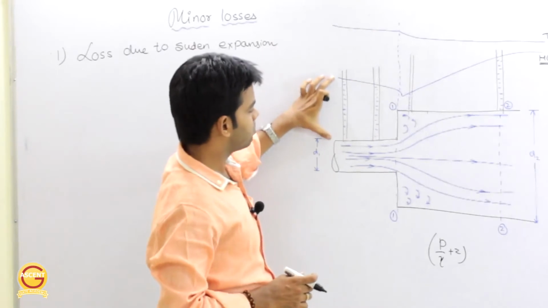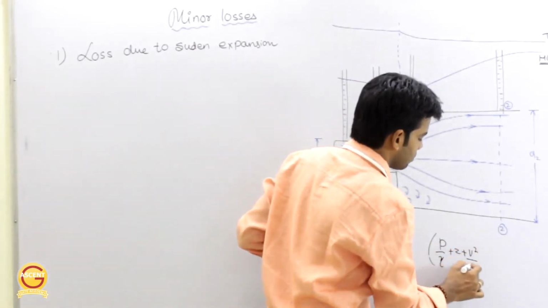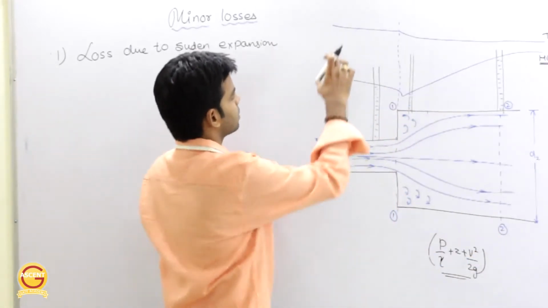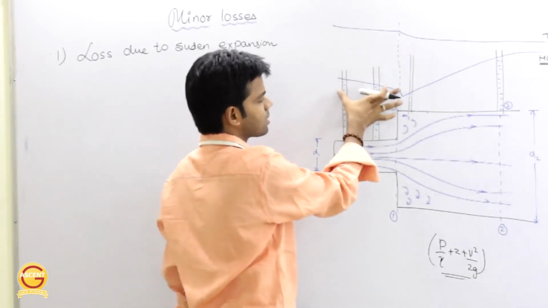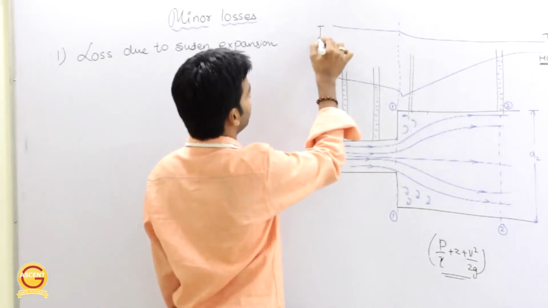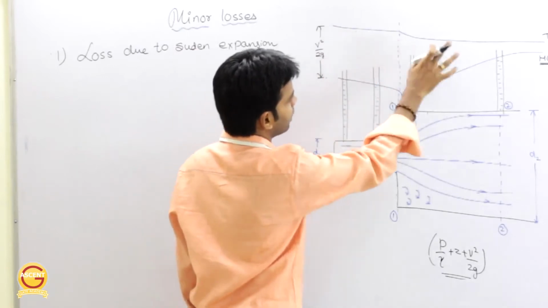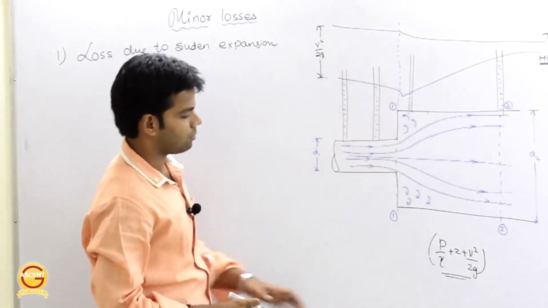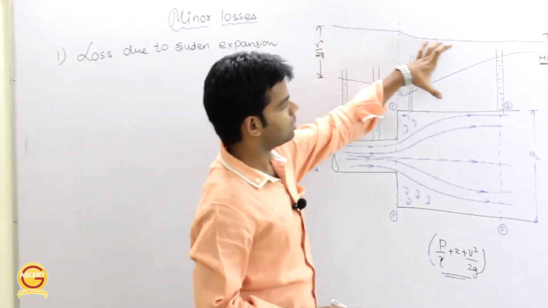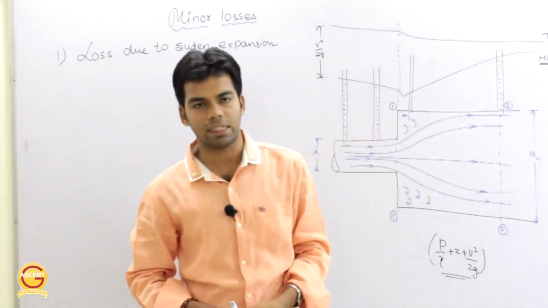Now the next line is the total energy line. We have the piezometric head here, and if I add velocity head to this, I will have the total head. This is actually an imaginary line; the piezometric line is actually visible. If I add the velocity head to this piezometric head, I will get the total energy line or total head. Velocity head plus piezometric head is total head, and if I join all the points of total head, I will get the total energy line, what we call TEL.